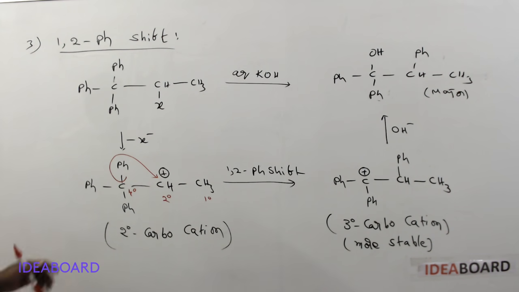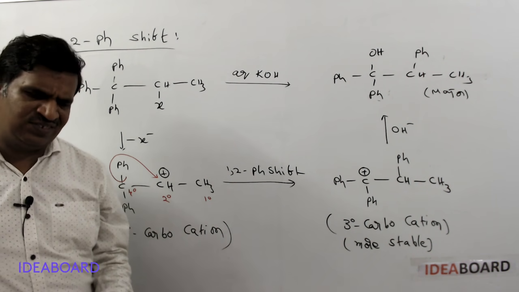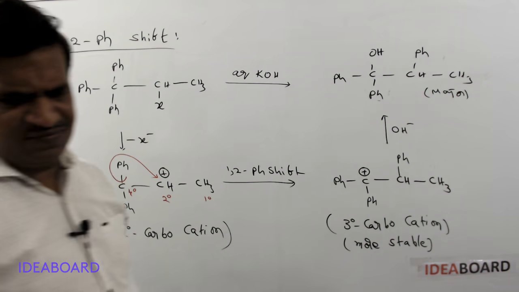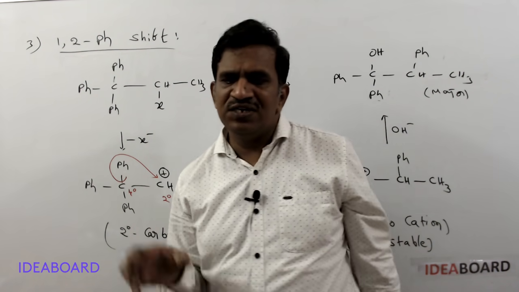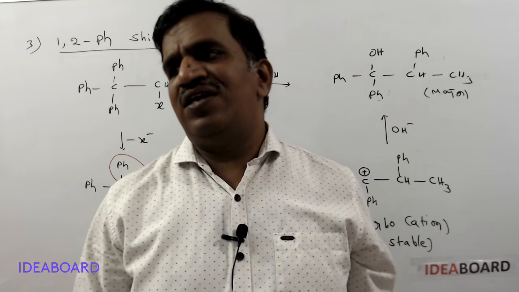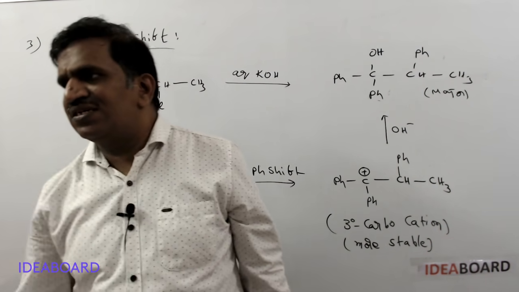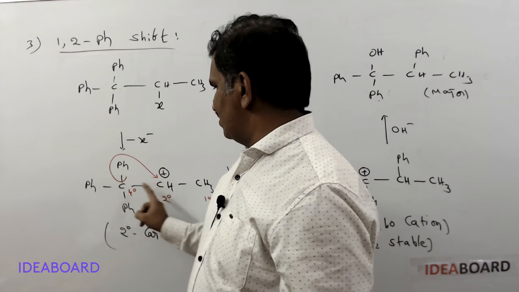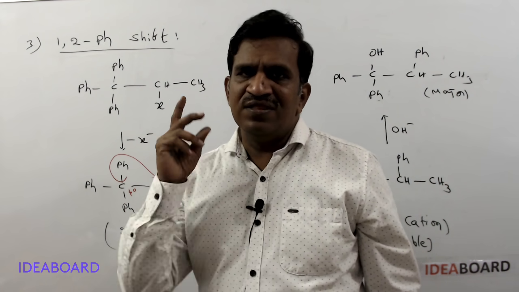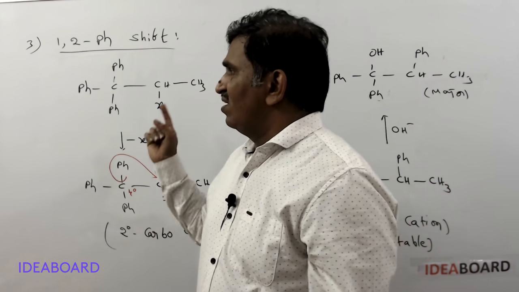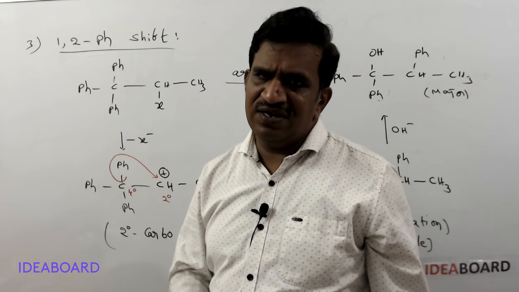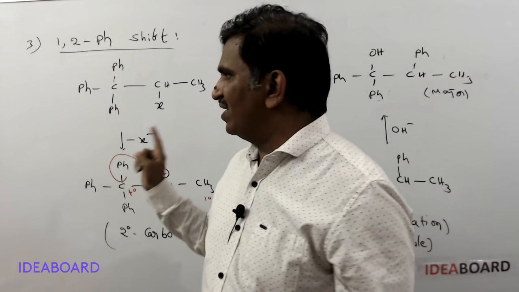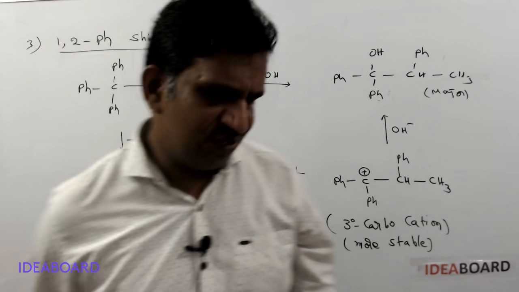So in the phenyl shift also, whether it is a hydride shift, methyl shift or phenyl shift, it occurs when you have a carbocation initially with a lower degree carbon and adjacently a higher degree carbon. If you have an adjacent higher degree carbon, then only the rearrangement occurs. It may be a 1,2 hydride, 1,2 methyl or 1,2 phenyl shift.